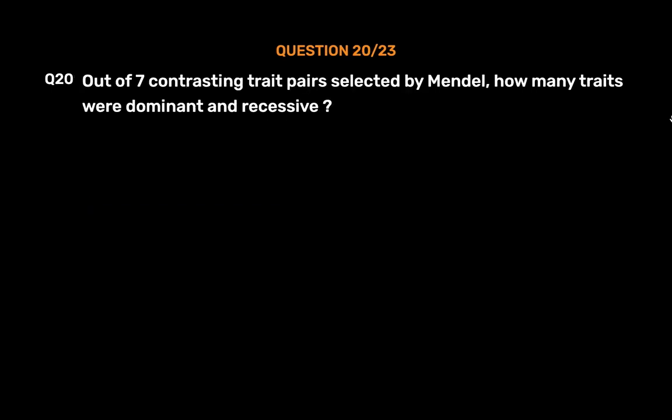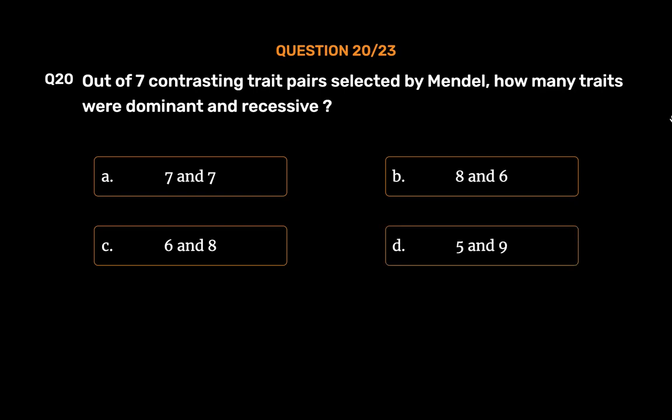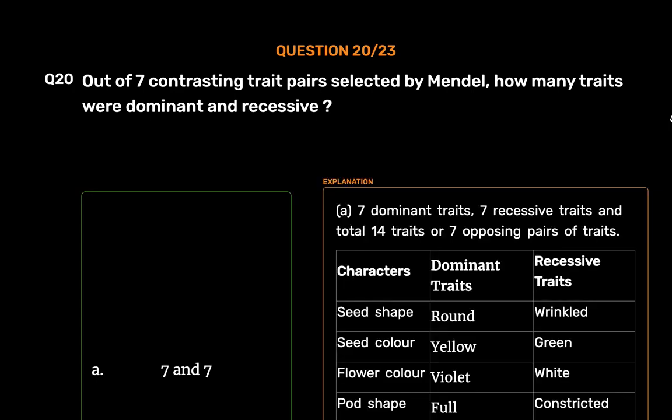Question number 20. Out of 7 contrasting trait pairs selected by Mendel, how many traits were dominant and recessive? Option A, 7 and 7; option B, 8 and 6; option C, 6 and 8; option D, 5 and 9. The correct answer is option A, 7 and 7. 7 dominant traits, 7 recessive traits and total 14 traits or 7 opposing pairs of traits.